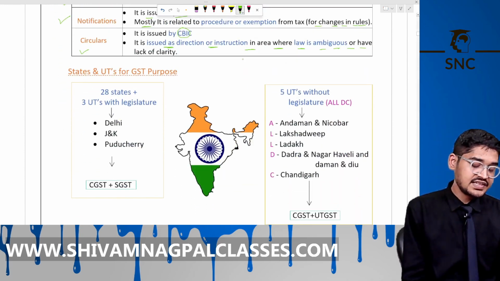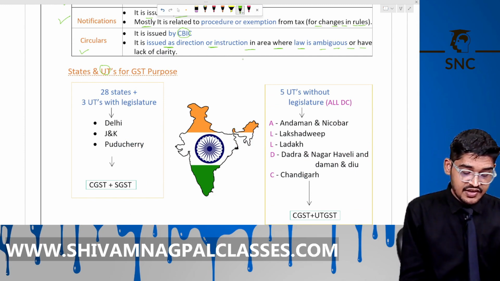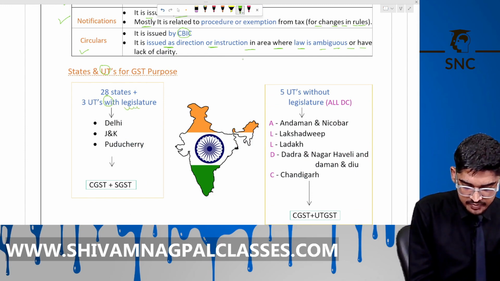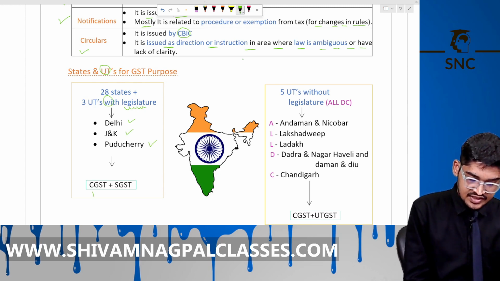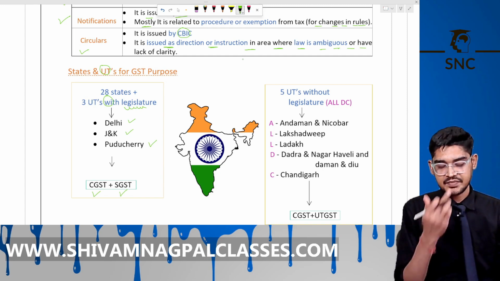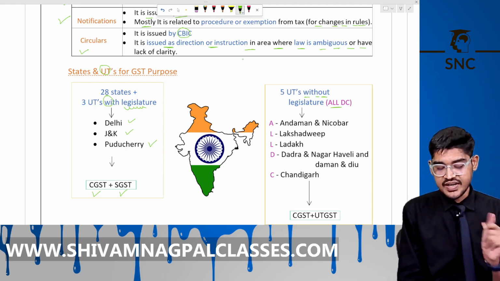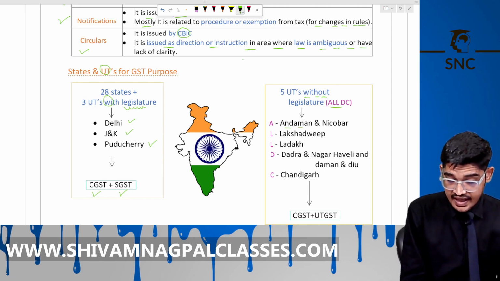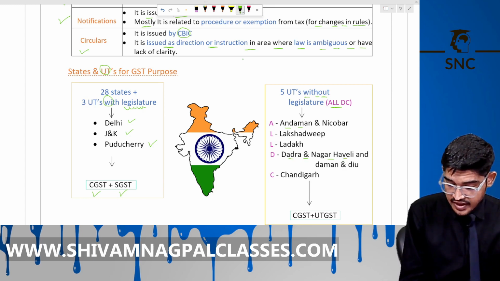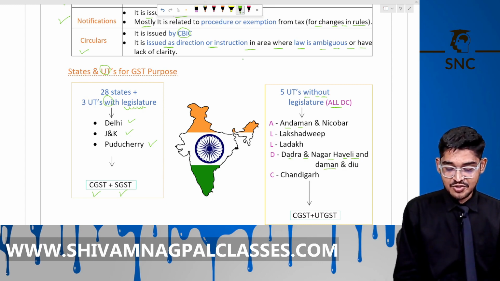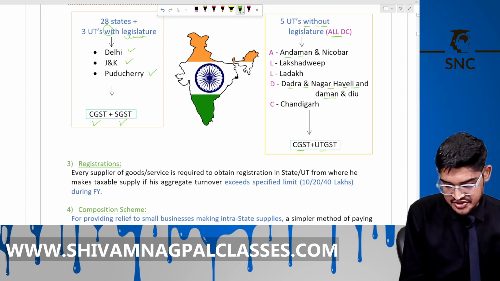Right. Now states and UTs for GST purposes. There are 28 states and 3 UTs with legislature and their own government: Delhi, Puducherry, and Jammu and Kashmir. So here we levy CGST and SGST on intra-state supply, right? The remaining 5 UTs without legislature, we call them ALLDC: A for Andaman Nicobar, L for Ladakh, L for Lakshadweep, D for Dadra and Nagar Haveli and Daman and Diu, and C for Chandigarh. Is it clear? So here on intra-UT supply we levy CGST and UTGST.